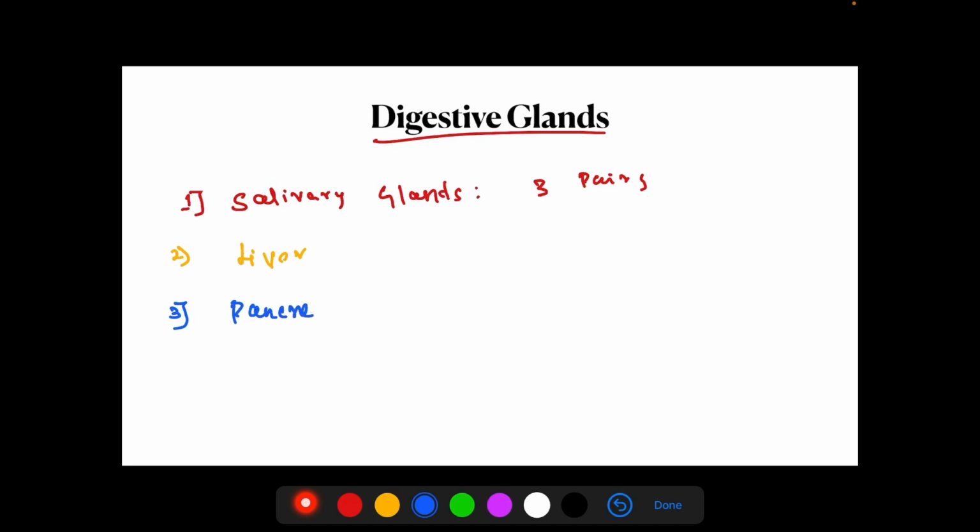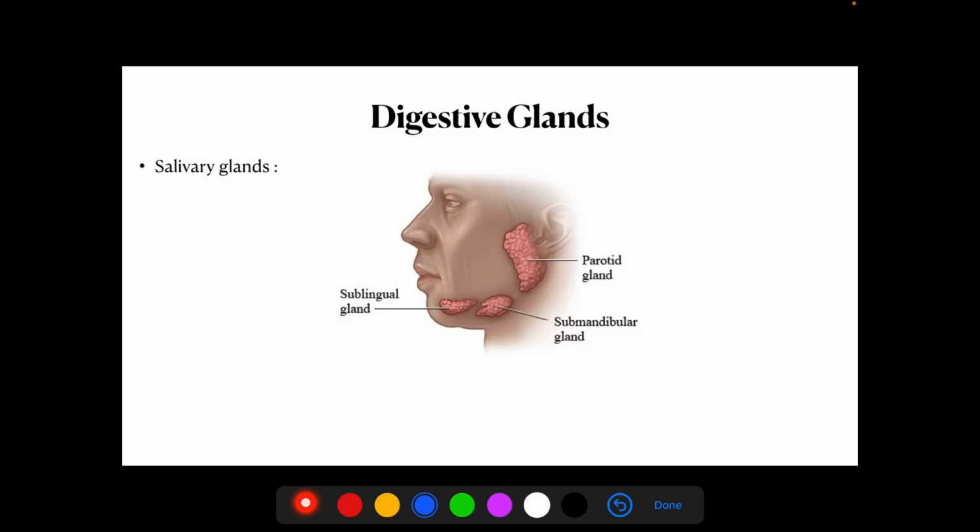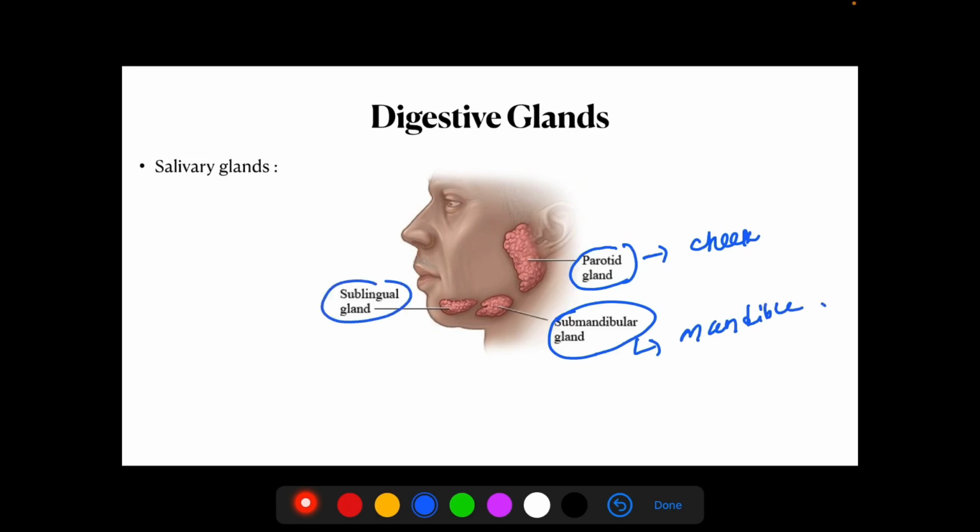Third is the pancreas. First, the three pairs of salivary glands: one is the parotid gland, present in the cheeks. Next is the submandibular gland, present in the mandible. And third is the sublingual gland, present below the tongue. The salivary glands secrete saliva.